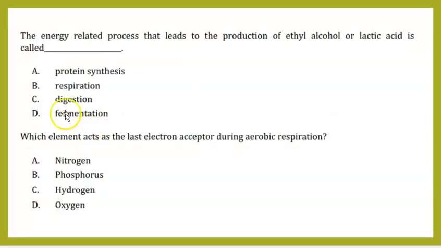And then the next question. The energy related process that leads to the production of ethyl alcohol or lactic acid, what are these types? They are types of fermentation, right? And then, which element acts as the last electron acceptor during aerobic respiration? They're talking about the electron transport chain. Who is the terminal electron acceptor, the last electron acceptor? It's oxygen. So your answers are fermentation and oxygen.